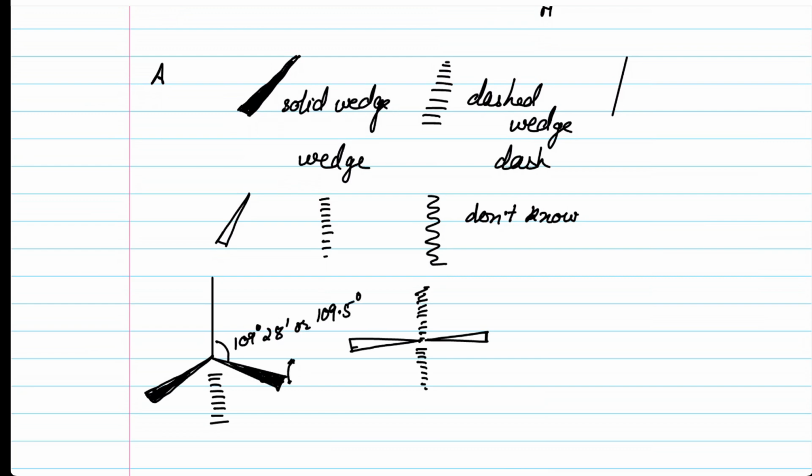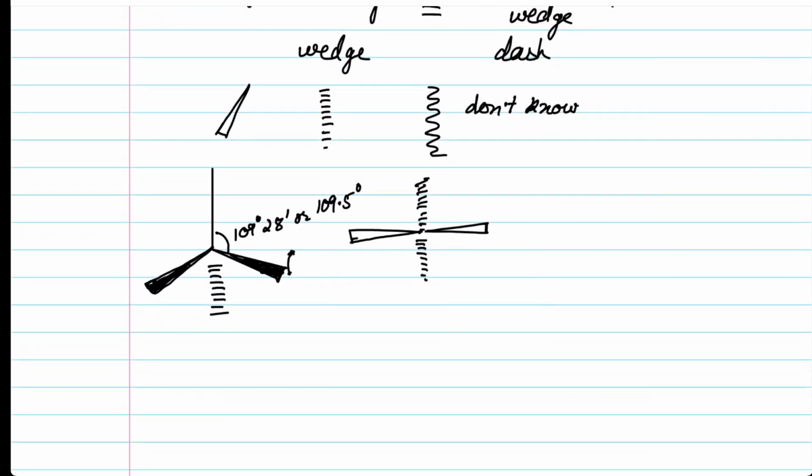Before we get any further, could anybody please tell me how many 109 degree 28 minute or 109.5 degree bonds there are in methane? Count it off. If you have mathematics with you, then you can use permutation and combination. Here we are talking about combination. It's going to be NC2. That is, we take N, the number of atoms attached to a given atom, and we take two atoms at a time to define the angle between them.